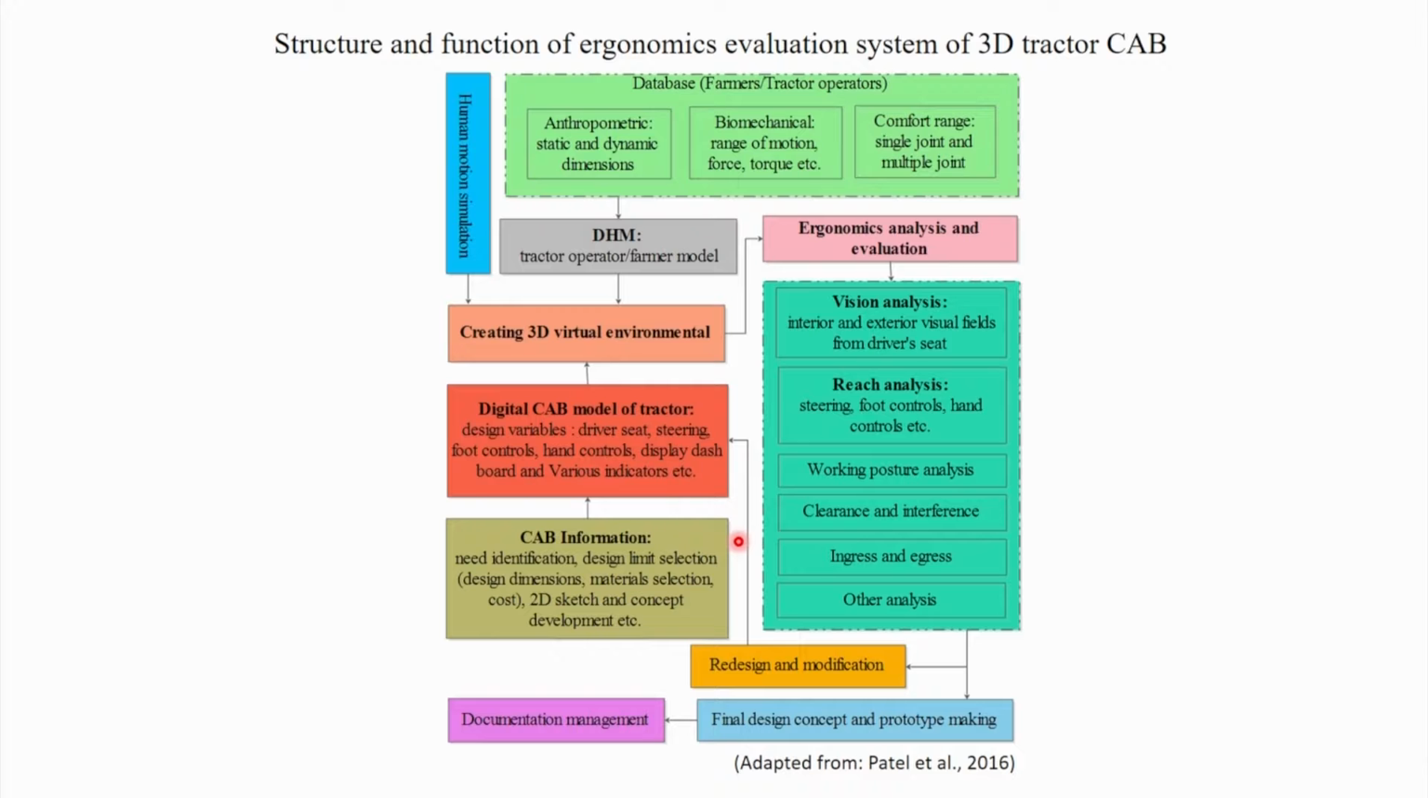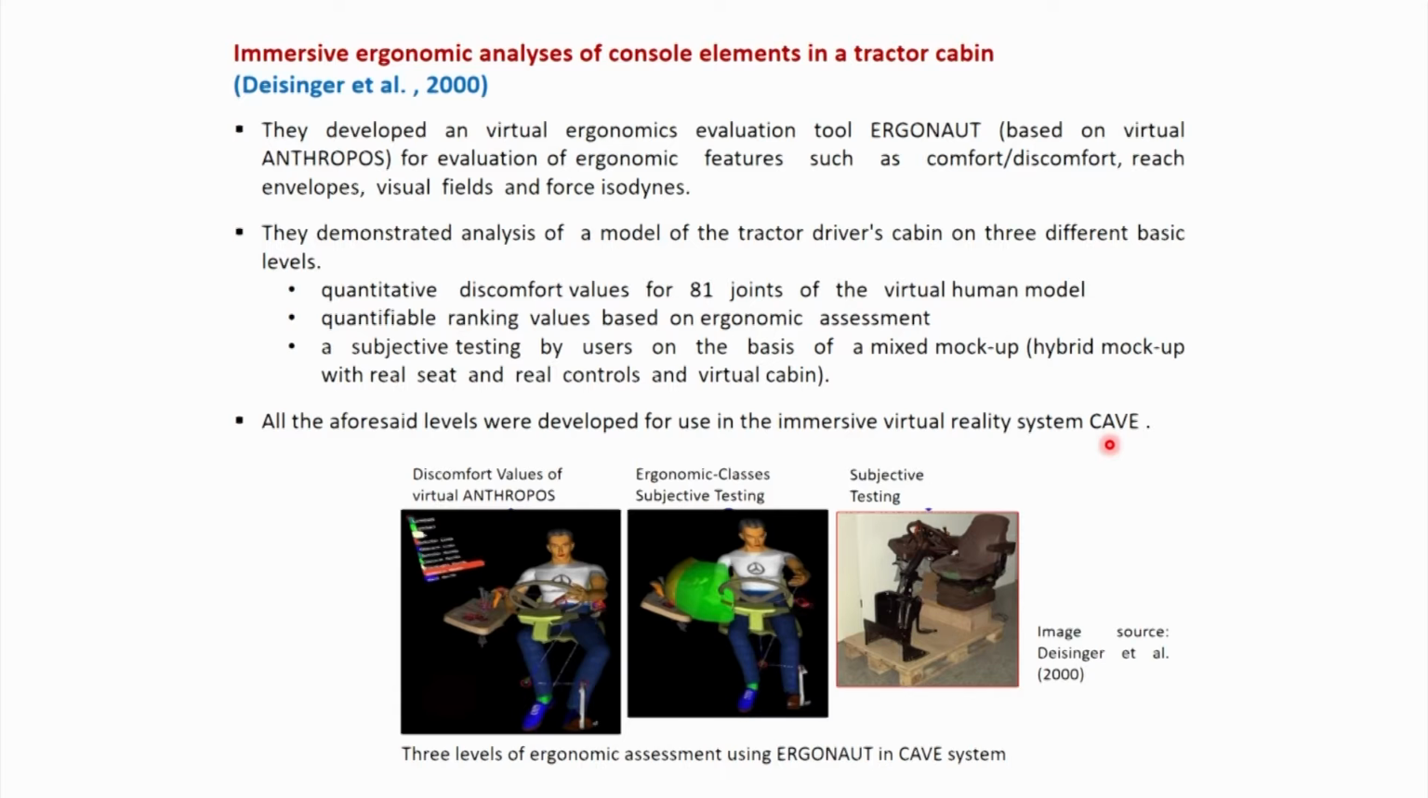So through this schematic diagram, the authors mentioned how digital human modeling software can be used for analyzing the tractor cab considering various ergonomic aspects. Now we are going to discuss a few research papers in the field of agriculture where digital human modeling software has been effectively used. So the first paper is entitled Immersive Ergonomic Analysis of Console Elements in a Tractor Cabin.